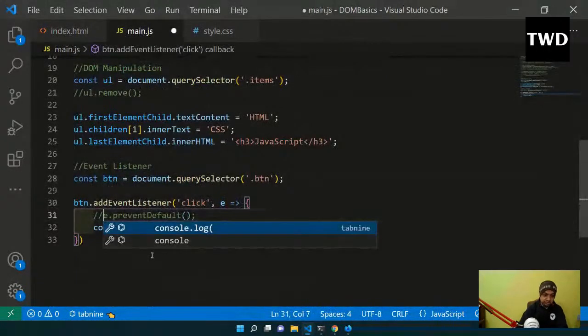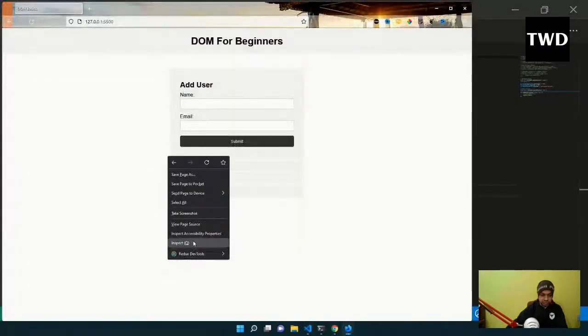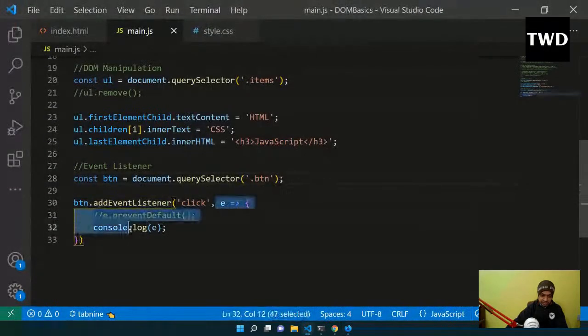If I remove this e.preventDefault and just console log this e, I'll show that also. So inspect, console log, I'll see this e. Let me submit. I've added an event listener on the submit button, so the moment I submit it, this function will run. This is an anonymous function.